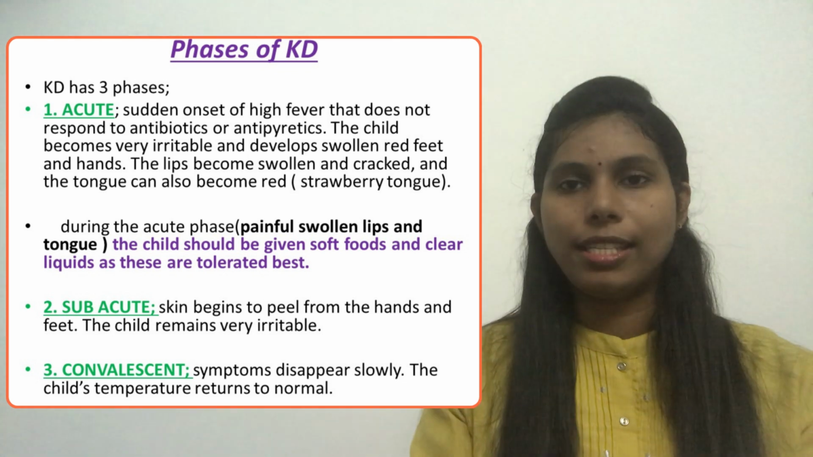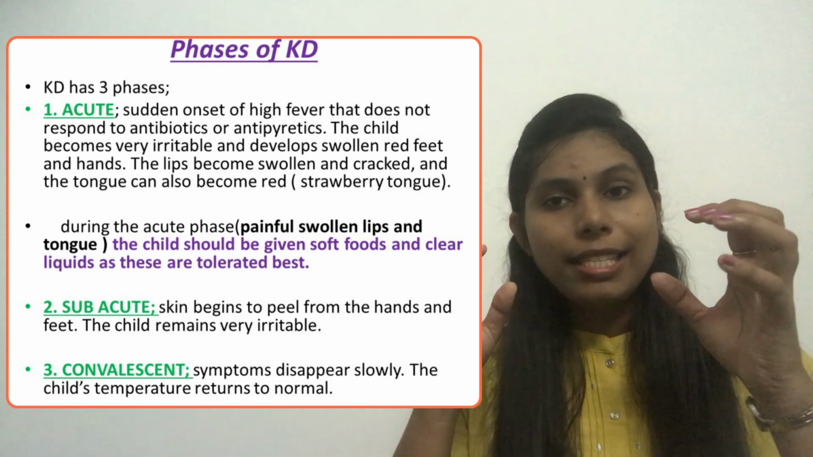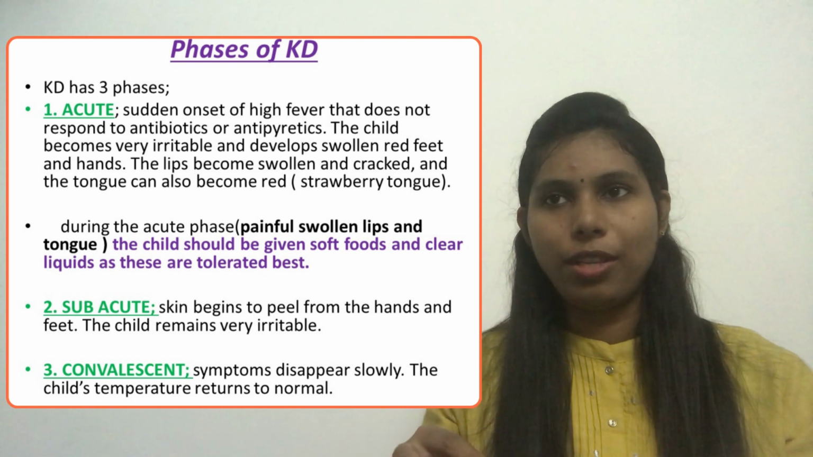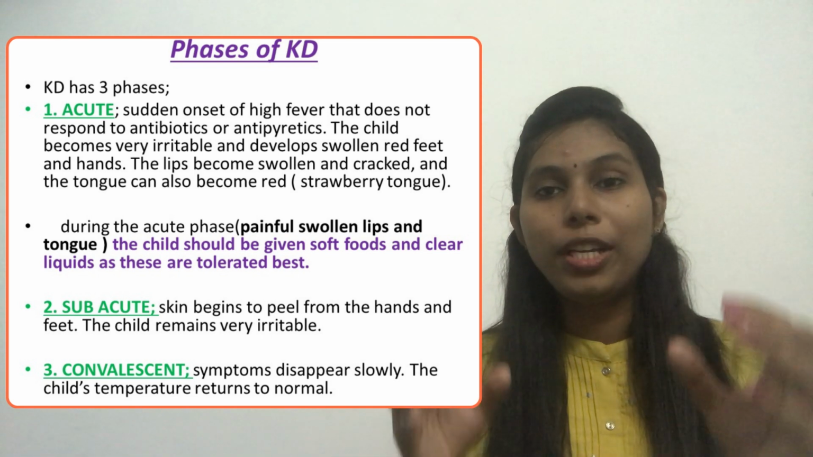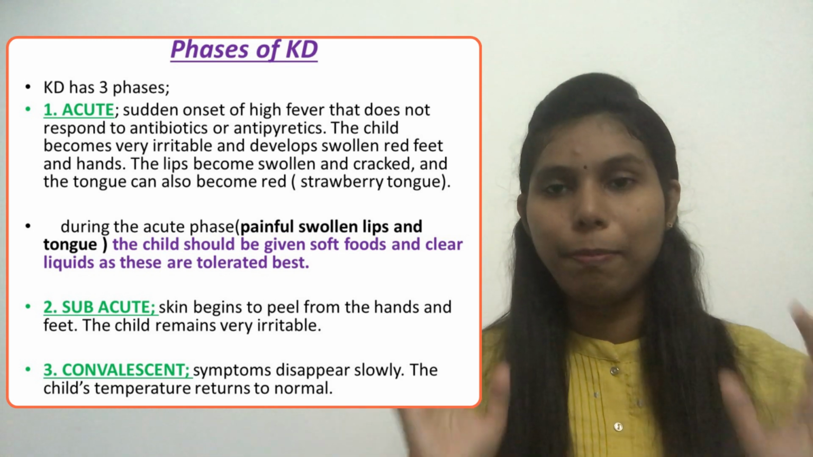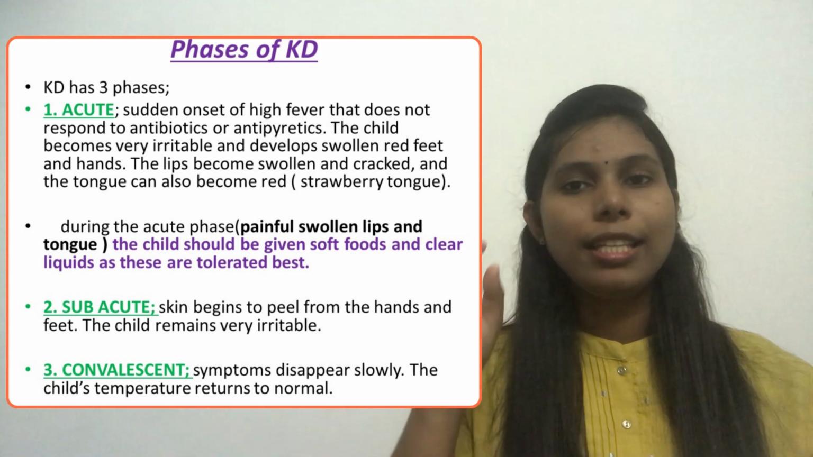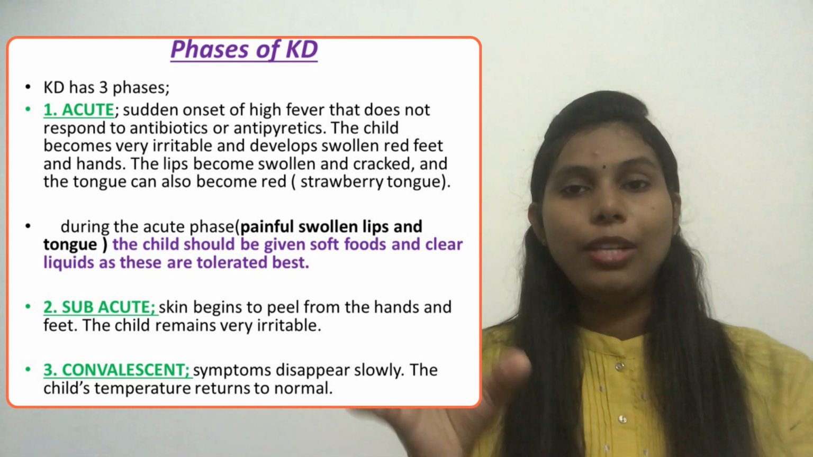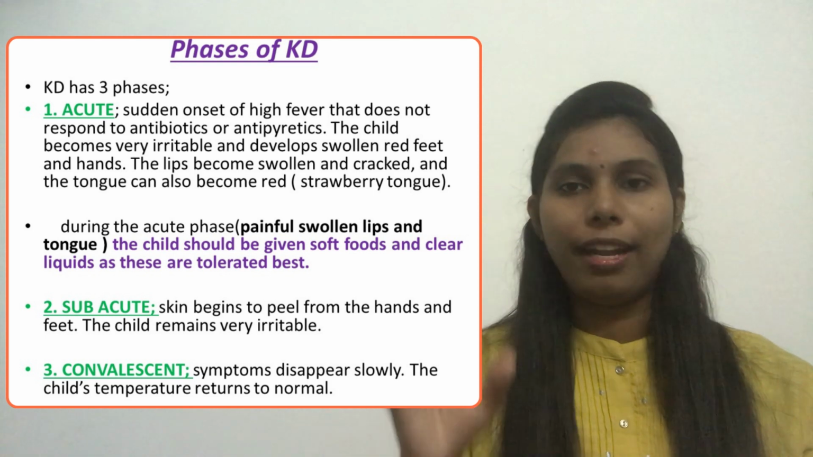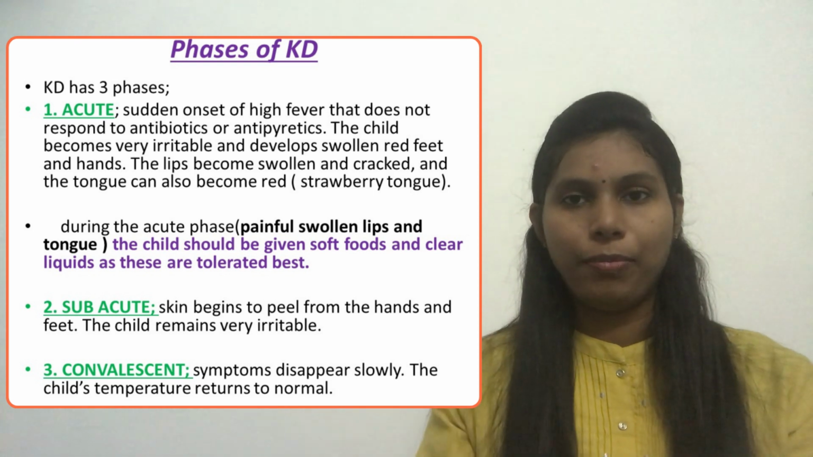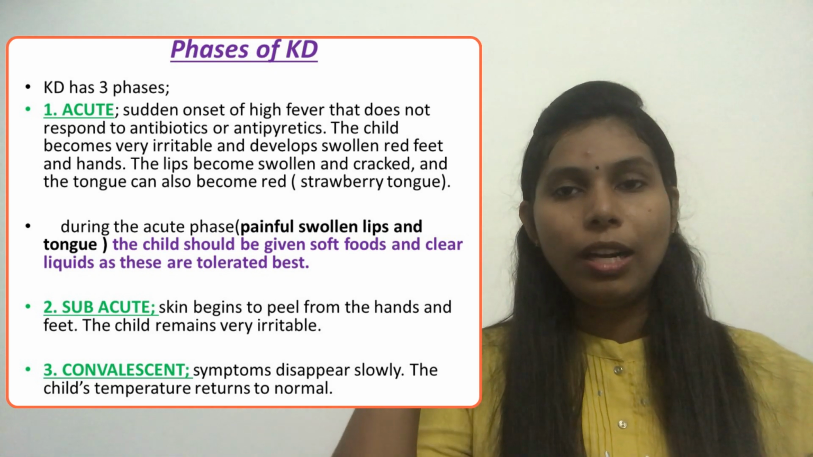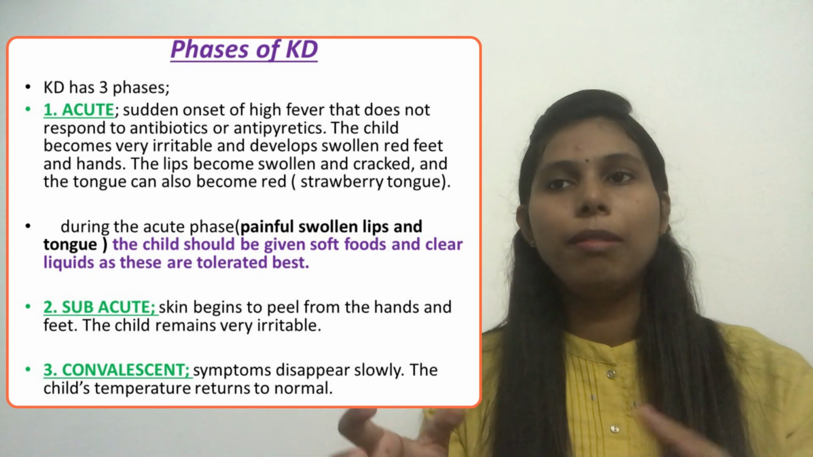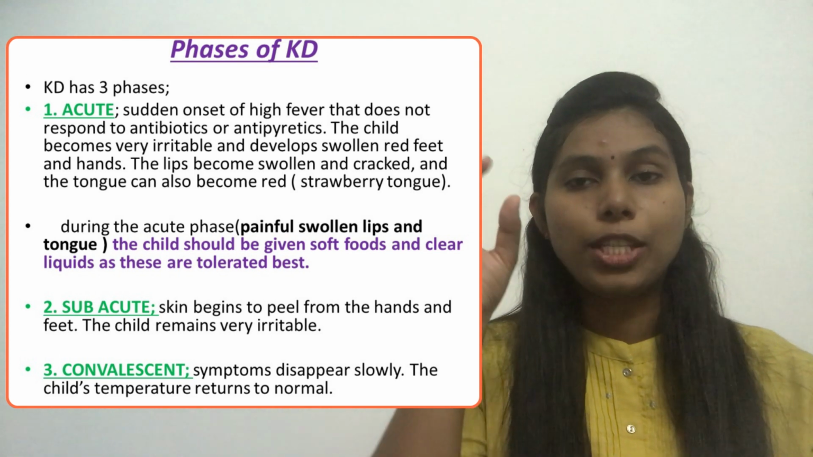Usually it has 3 phases. The first one is the acute phase. When we say acute phase, we know that it's a sudden, abrupt onset of high fever that does not respond to any antibiotic or antipyretic. Usually we know that if there is an infection, it will respond to antipyretics. If it's a fever, the child will be prescribed antipyretics and that will have some effect. But in this condition, the antipyretics or antibiotics will not show much effect on the client's body. There will not be much difference. That means it is not responding.